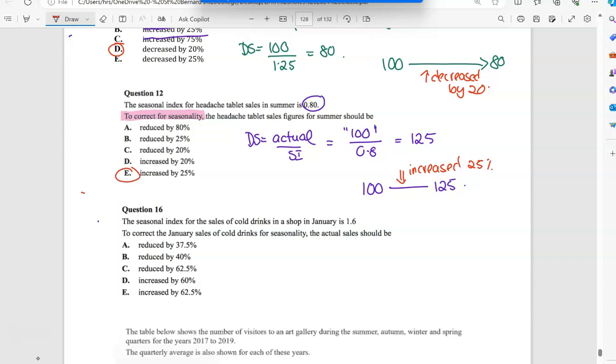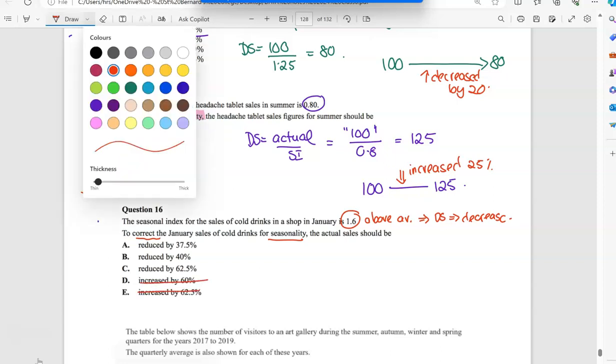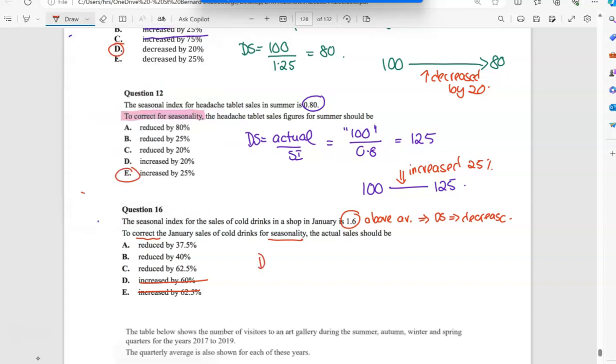So the next one, to correct for seasonality, is for January, 1.6. So it's above average. So when we deseasonalize, we are going to decrease. Would you agree? So I'll get rid of the increase options, so I know for a fact. And then I'm just going to use my made up 100.